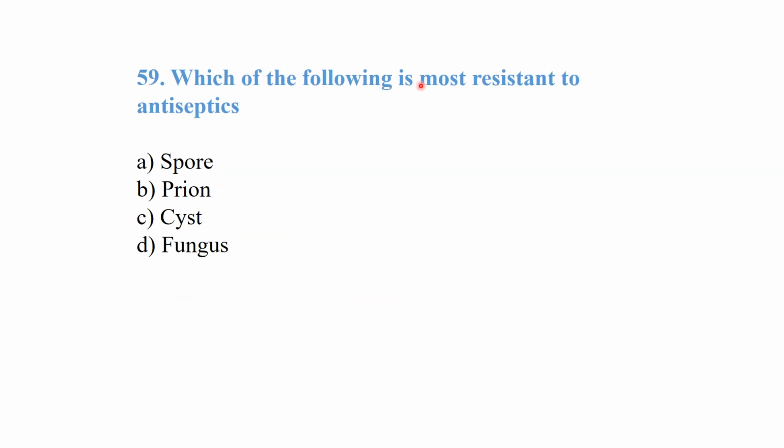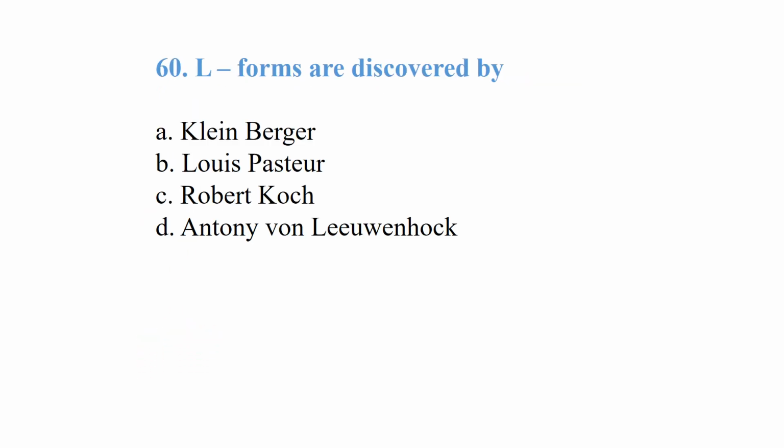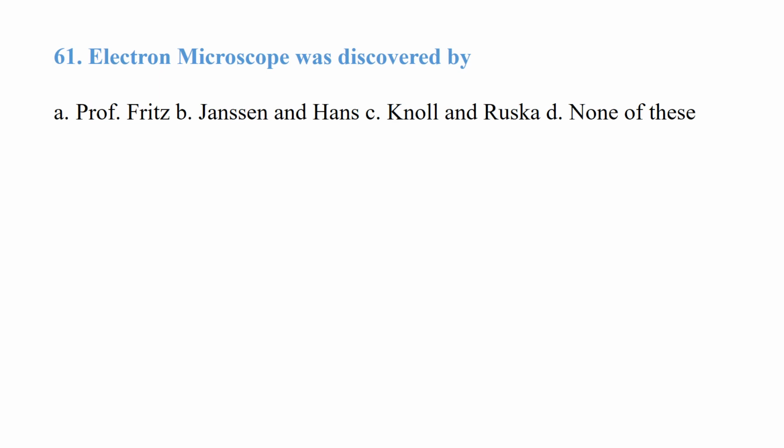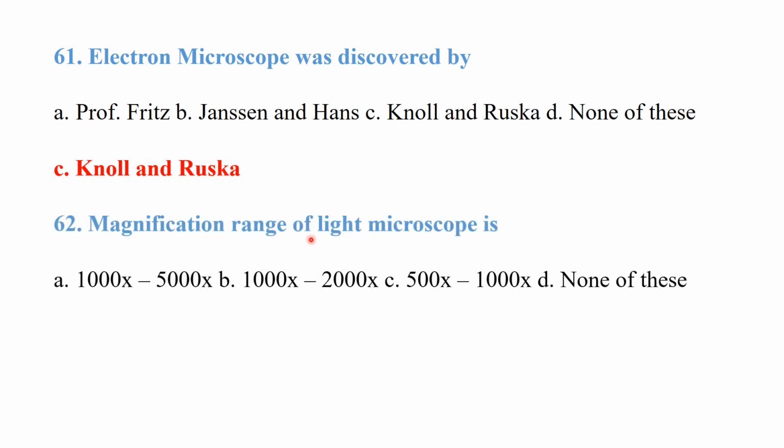Which of the following is most resistant to antiseptics? Prions are the most resistant to antiseptics. L-forms were discovered by Klieneberger. The electron microscope was discovered by Knoll and Ruska. The magnification range of a light microscope is 1000x to 2000x.